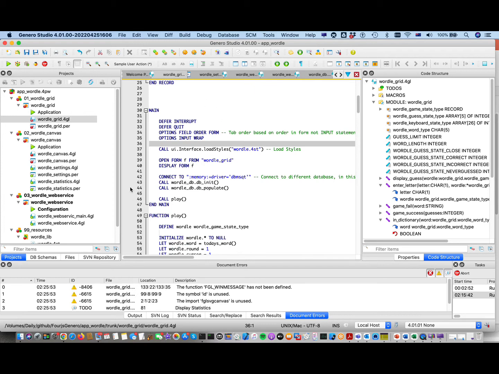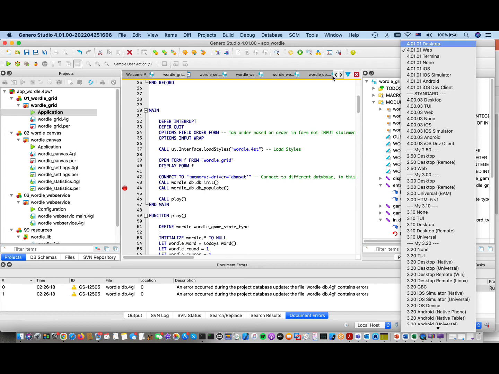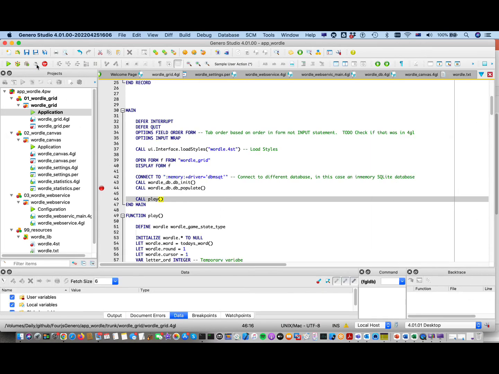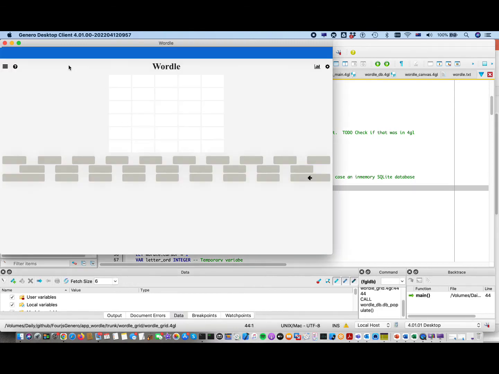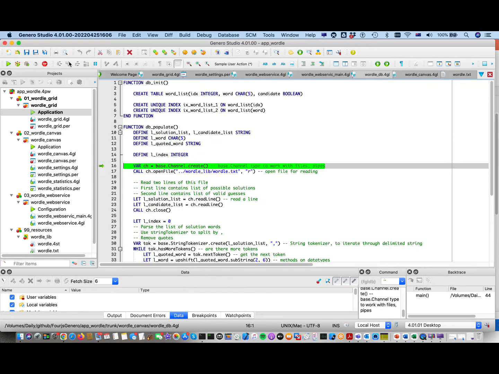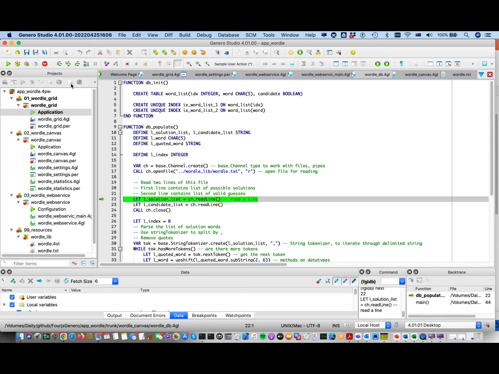Anything else I want to show there? Oh yeah, perhaps I could show the debugger. So if I click on there, that's going to stop at that point. So I'll run this program. Which program am I running? I'll make sure I'm running the right program, and it will be to GUI. So click on the debugger. It's stopped at that point. Then I'm going to step into it, iterate through, and define.